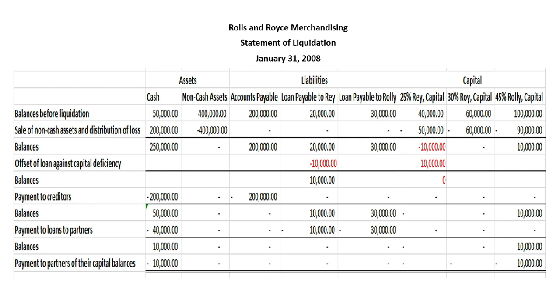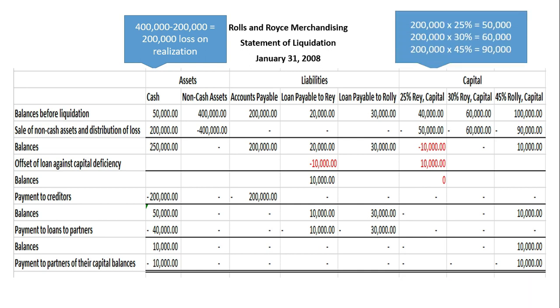So the loss on realization is 200,000, and then we are going to distribute it based on their profit and loss ratio. The computation as shown here is 200,000 times the profit and loss ratio of 25% for Ray, 30% for Roy, and 45% for Rolly, amounting to 50,000, 60,000, and 90,000 respectively.